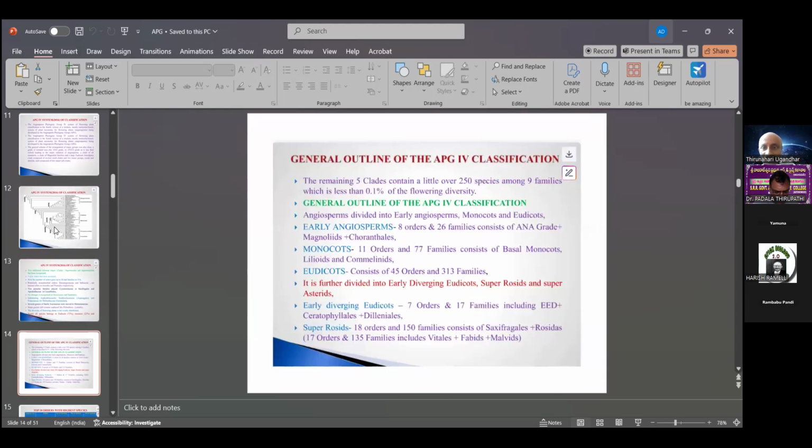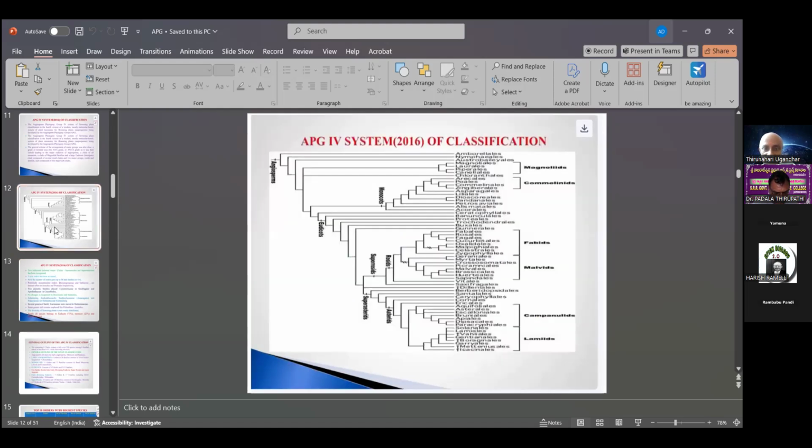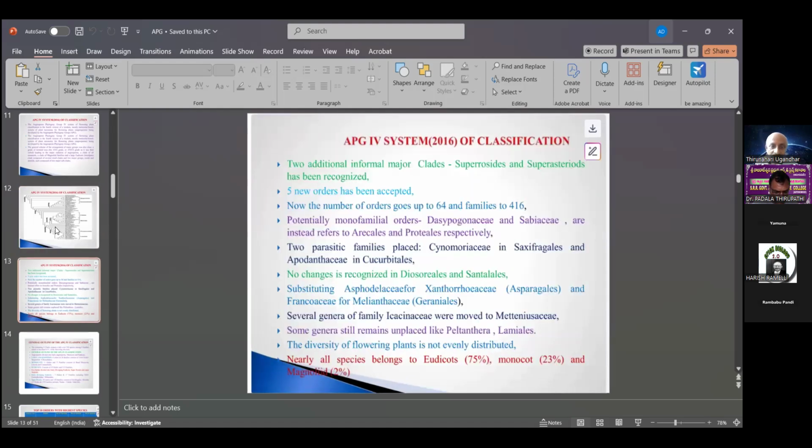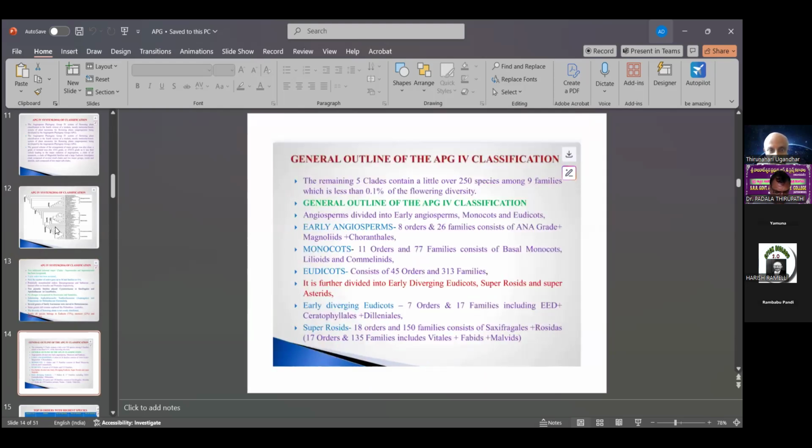General outline of the APG-IV classification. The angiosperms are divided into early angiosperms, monocots and eudicots. Early angiosperms are 8 orders and 26 families, consisting of the ANA grade. So this is also one character.